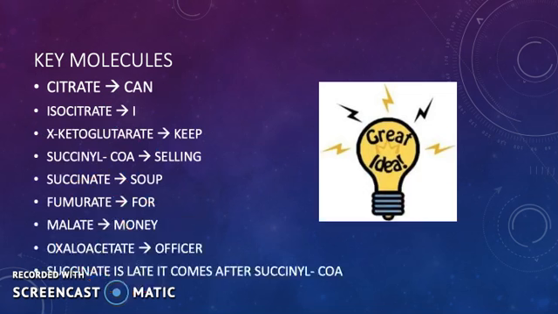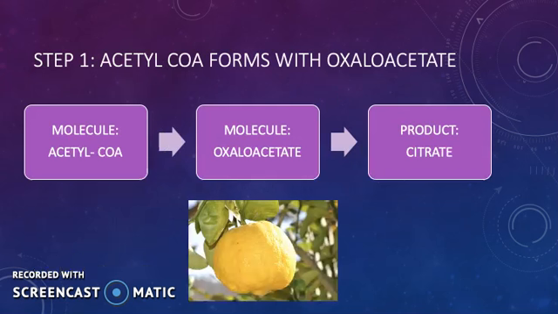There are 8 key molecules in the Krebs cycle: citrate, isocitrate, alpha-ketoglutarate, succinyl-CoA, succinate, fumarate, malate, and oxaloacetate. A mnemonic that can help memorize the molecules in the Krebs cycle is, "Can I keep selling soup for money, officer?" And remember, succinate is always late, reminding that it comes after succinyl-CoA.